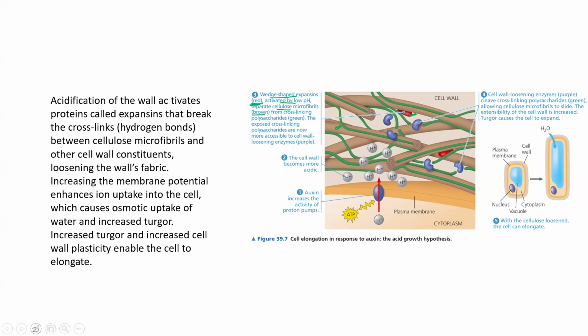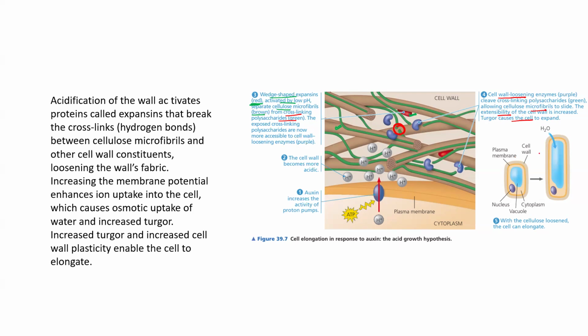How is it achieving this process? It is achieving it by breaking the cross-linking which is holding them. See this cross-linking which is holding them, it gets broken. Check here. Is it clear? So that new cell wall material can come. The cell wall loosening enzyme will cleave the disaccharide, allowing the cellulose microfibril to slide, and the extensibility of the cell wall is increased. Water will enter, turgor pressure will increase, and as a result, the cell expands.